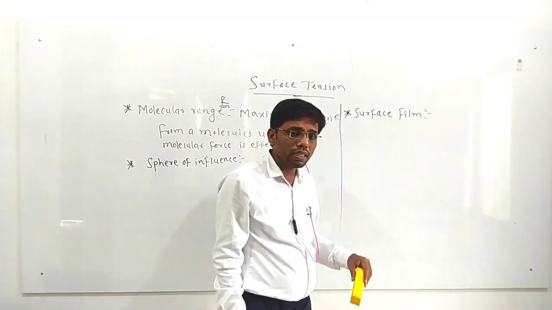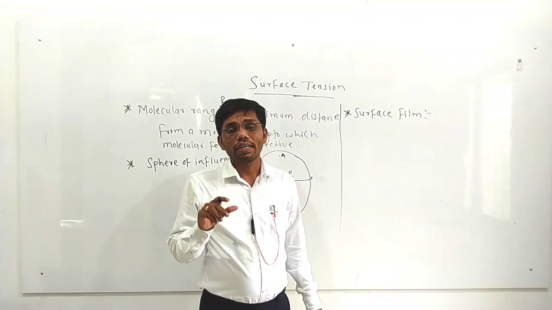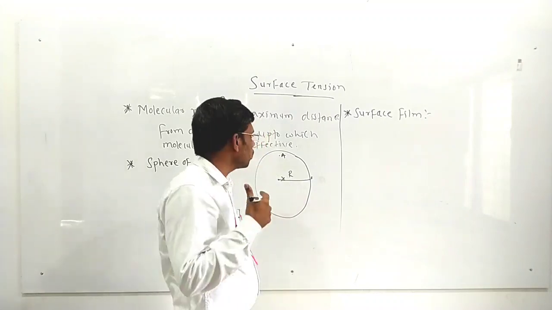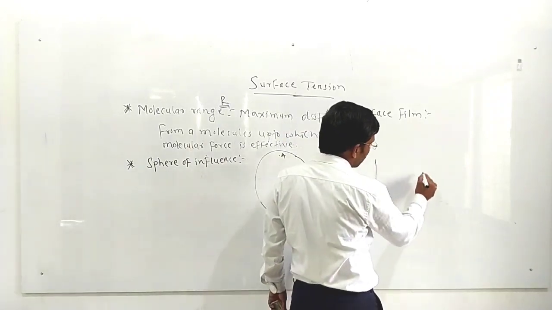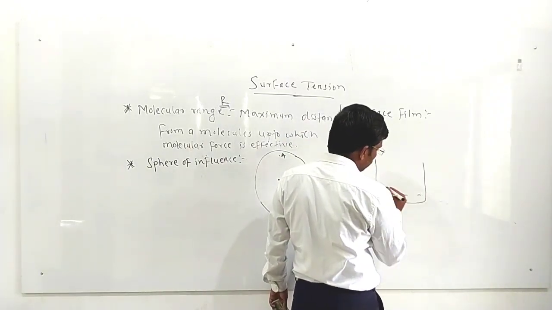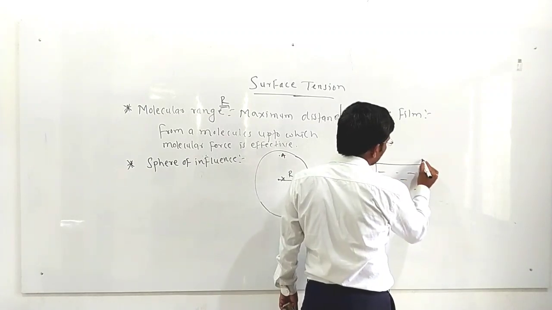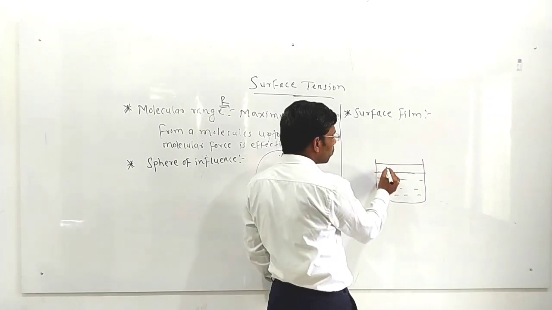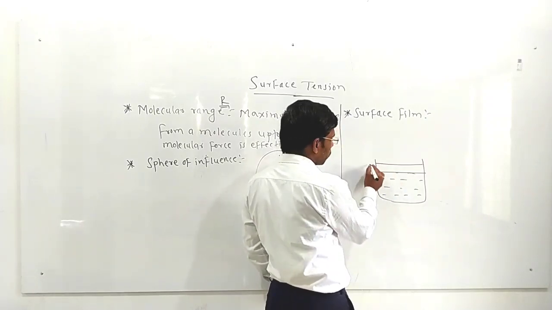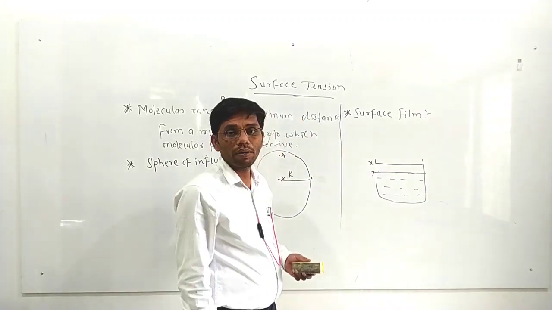Now surface film means here it is a layer having a thickness equal to the intermolecular range, or we can say molecular range. Suppose this is a container which contains a liquid, suppose water, and the layer having a thickness equal to the molecular range, that layer XY, is known as the surface film.